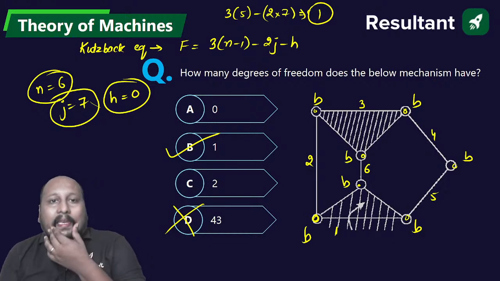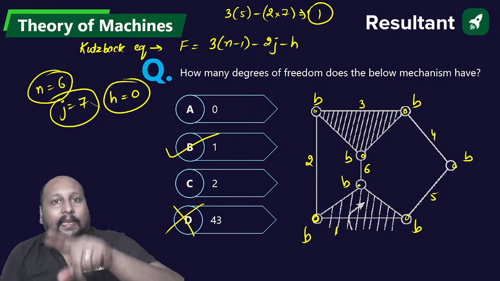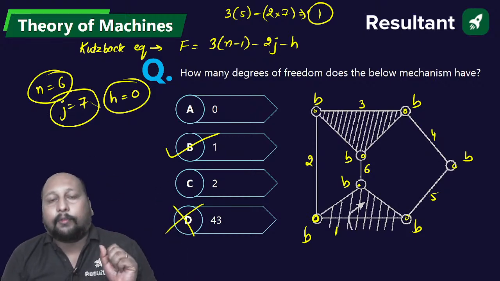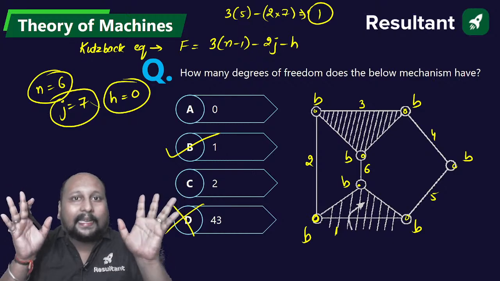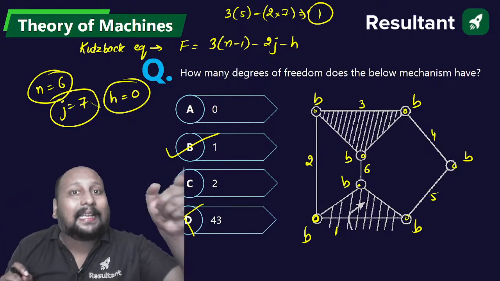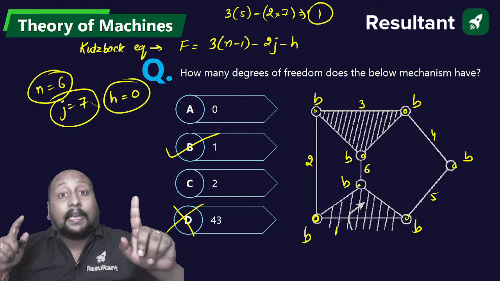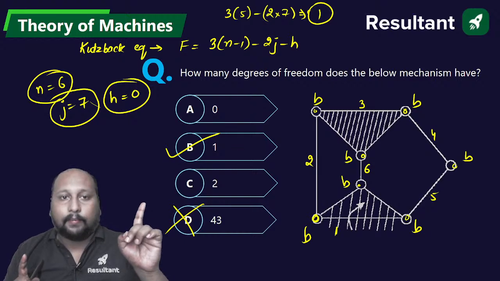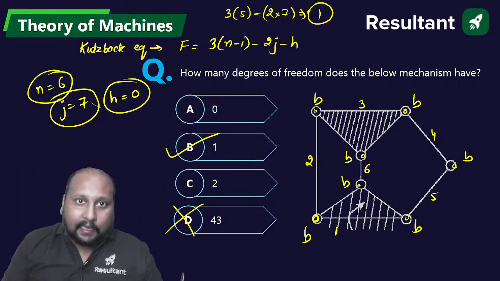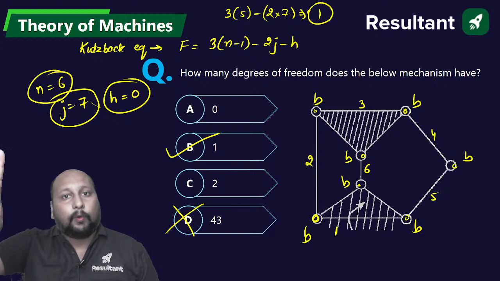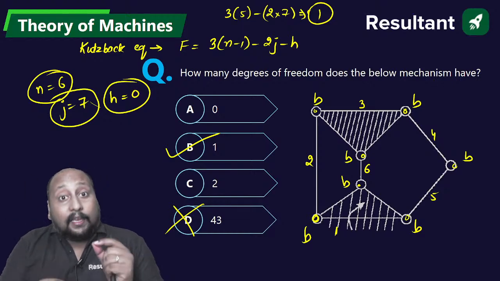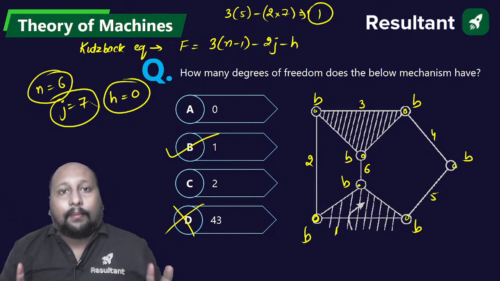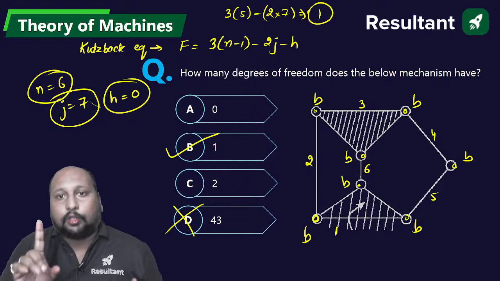Very good. Acha, tell me, if we are having a linkage whose degree of freedom is equal to 1, what do we call that kind of linkage? If there is a linkage whose degree of freedom is equal to 1, we call it as a kinematic chain. And if one of the link in the kinematic chain is being fixed, we call it as a mechanism. Remember, if you are having a closed linkage whose degree of freedom equal to 1, we call it as a kinematic chain. And if any one of the link is being fixed, then we call that particular kinematic chain to be a mechanism. This proper definition should be clear.